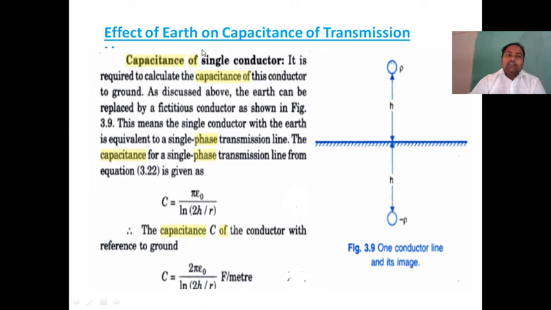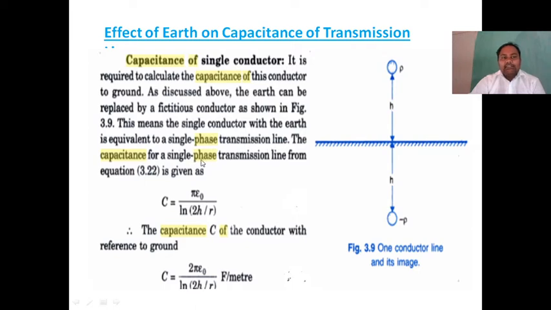Please see the effect of earth on capacitance of a transmission line. Capacitance of a single conductor. It is required to calculate the capacitance of this conductor to ground. As discussed above, the earth can be replaced by a fictitious conductor as shown, the fictitious or image conductor. This means the single conductor with the earth is equivalent to a single phase transmission line.